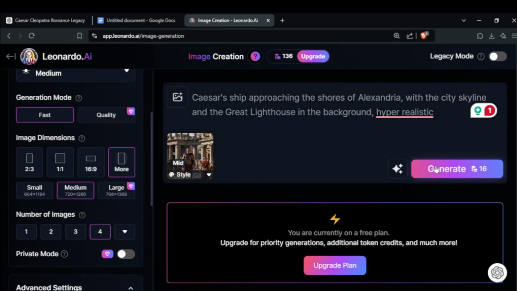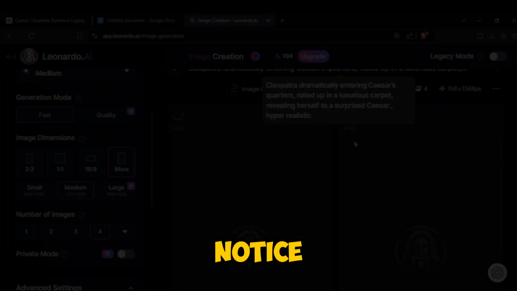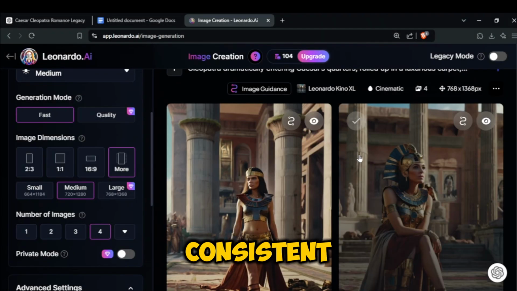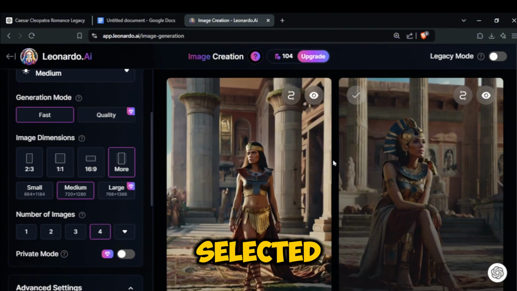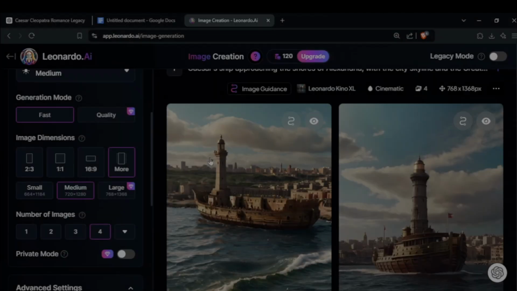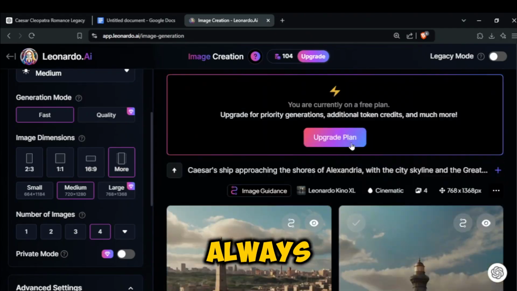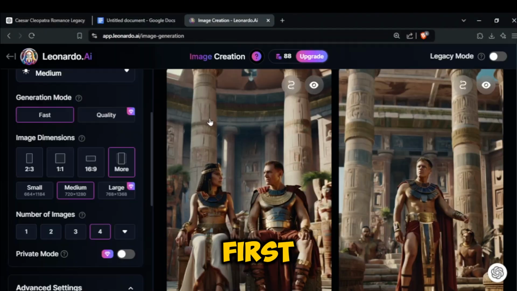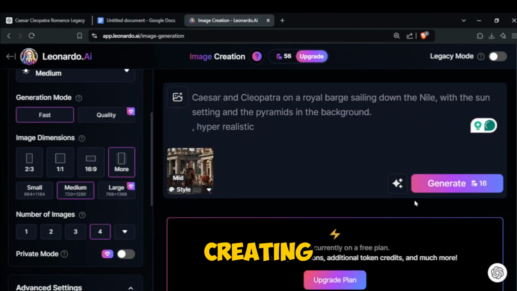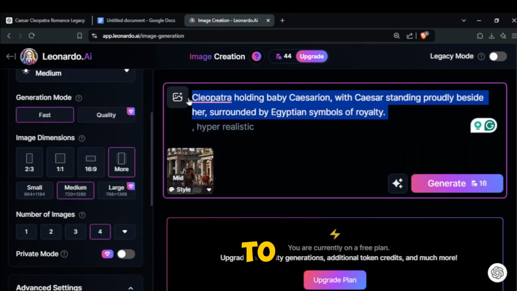Click Generate, and in a few moments we have a stunning image with the same style. Notice how the color scheme and style are consistent with the reference image we selected. Continue this process for the remaining images, and remember always to set the style reference to our first image. After creating all the images, we'll move on to the next step.